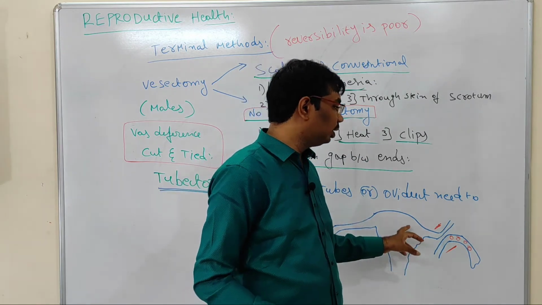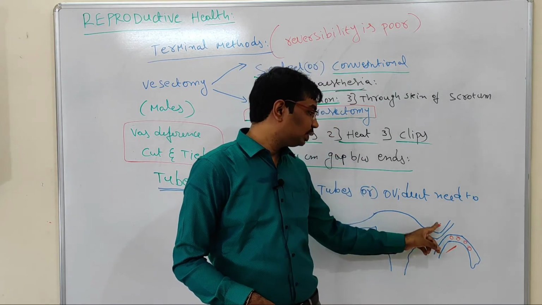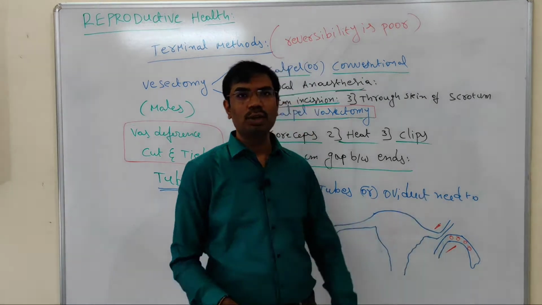But one important thing you have to remember: this is just cutting and tying of the fallopian tubes.